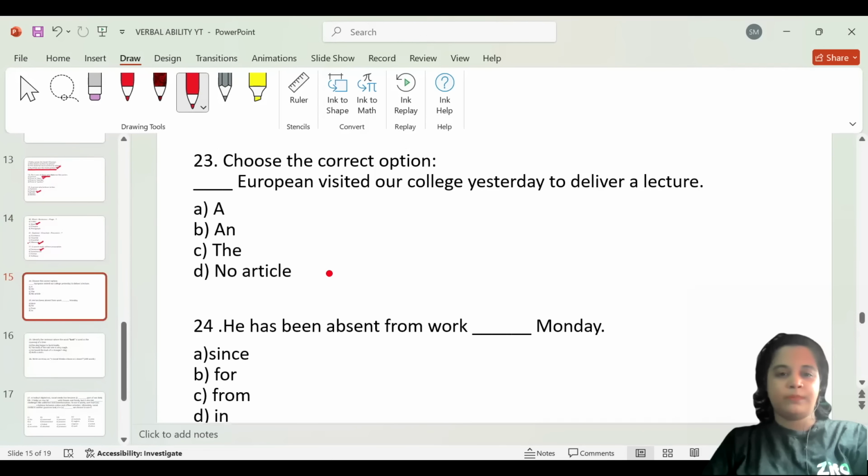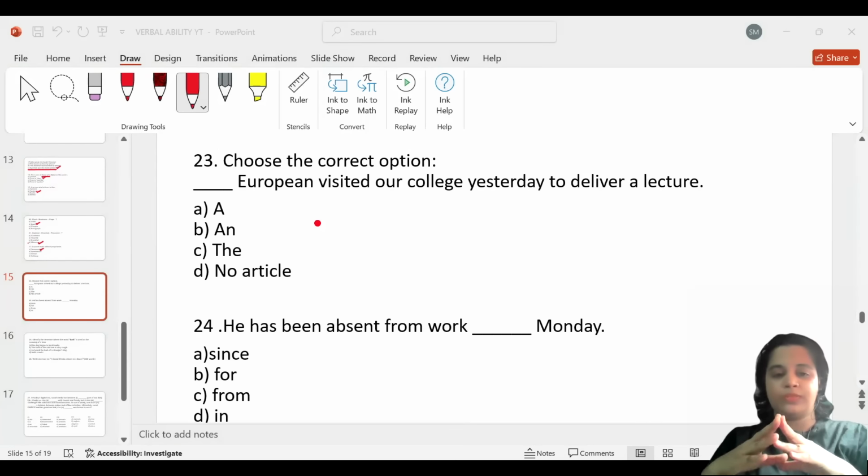Next question. We have a fill in the blank here. Blank European visited our college yesterday to deliver a lecture. Now we're supposed to fill in with the most appropriate article. So let us pick the correct one. Now, if you look at this word, European begins with a Y sound.